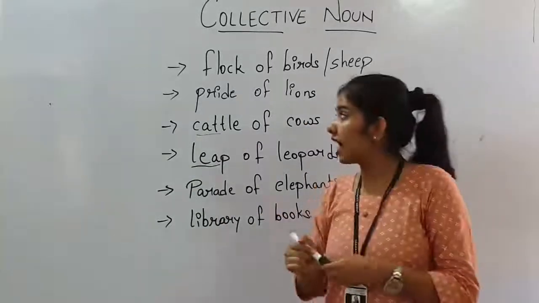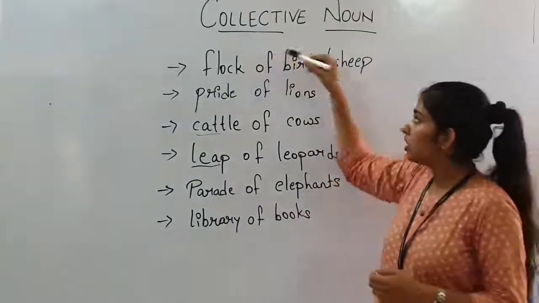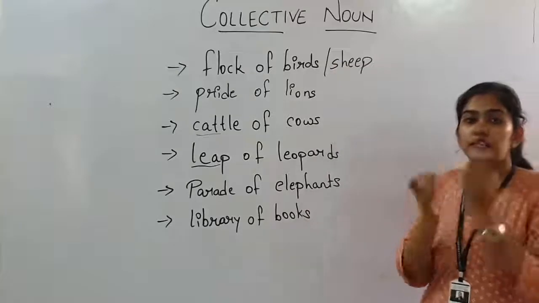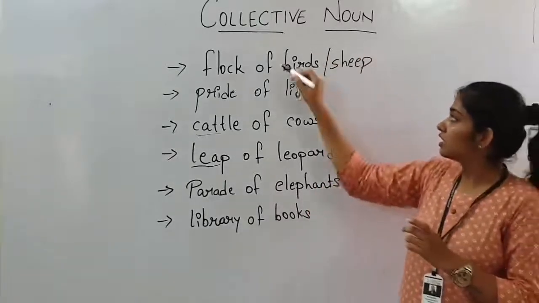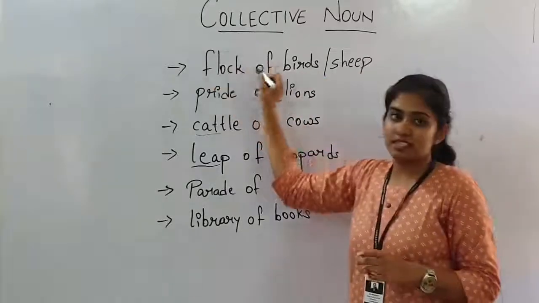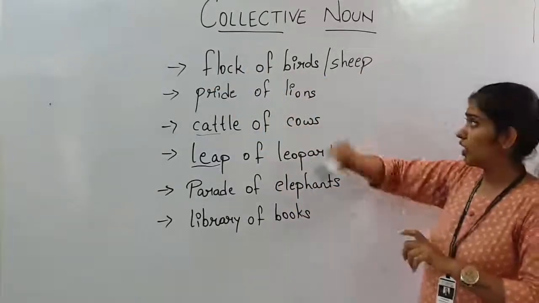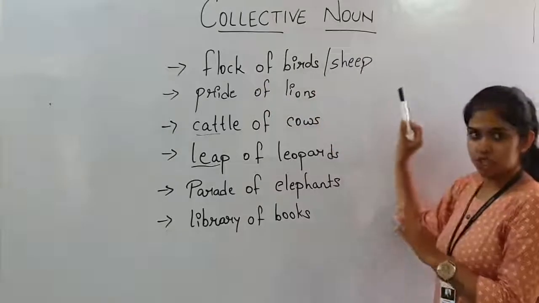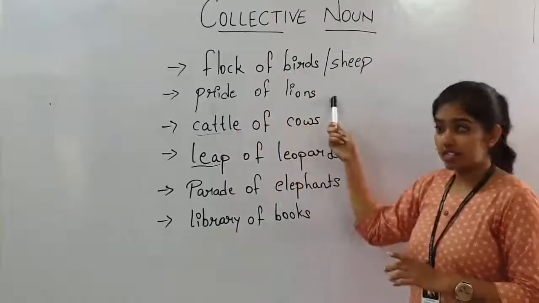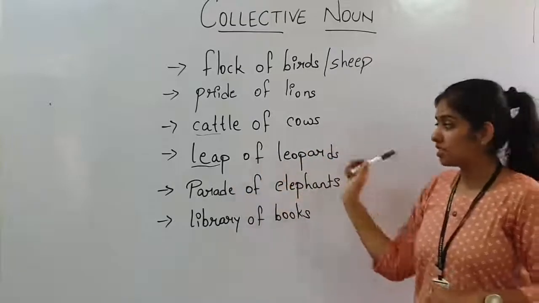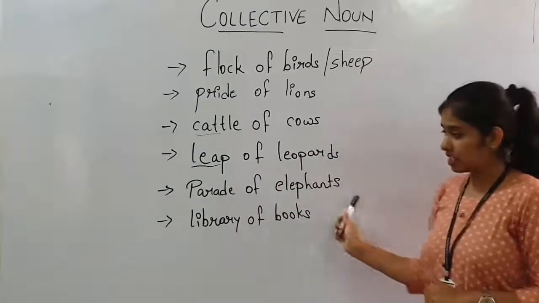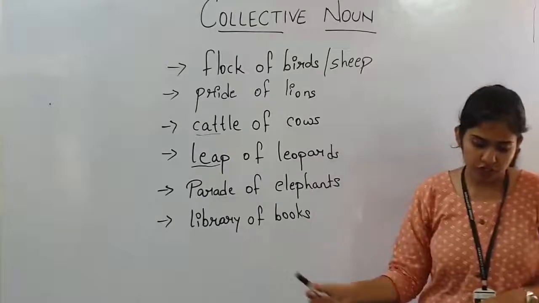Here you can see that I have given a particular word for the person, animal, or thing, which denotes that this group is known by this word. Flock of birds or sheep, pride of lions, cattle of cows, leap of leopards, parade of elephants, library of books,